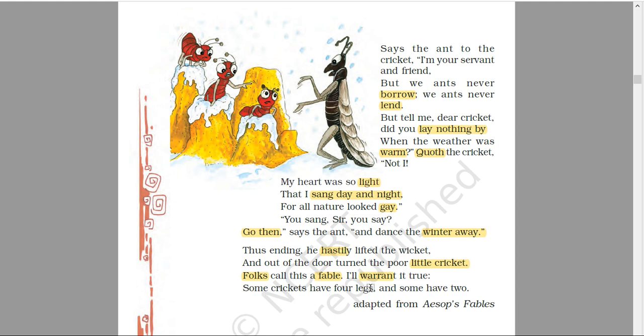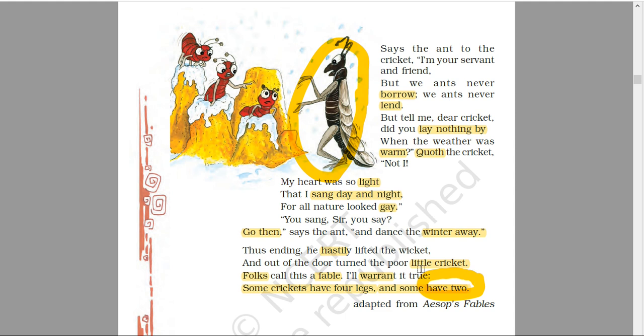Some crickets have four legs. It means there are some creatures like the cricket who have got four legs, who do not save anything while the days are good, who do not think of their future, do not save anything. So there are some people like there are some crickets. But what the poet says at the end, and some have two legs, means some crickets have got two legs. And who is he mentioning to? He is mentioning human beings. Some crickets have two legs, and who is that two-legged creature? It is human beings.